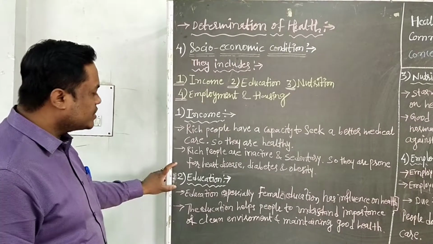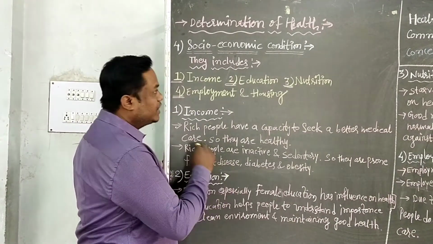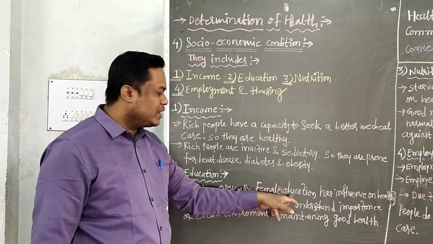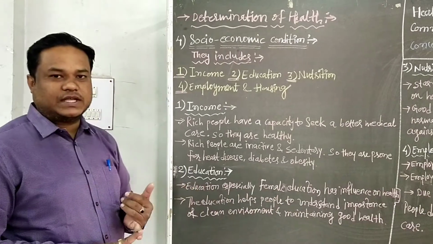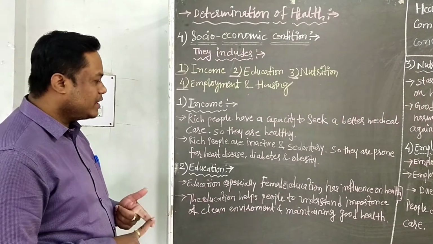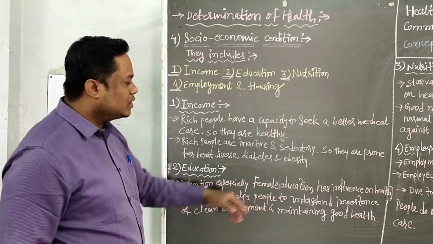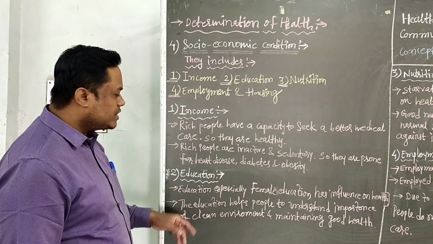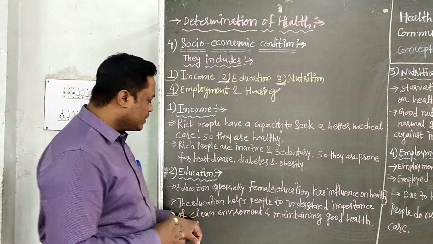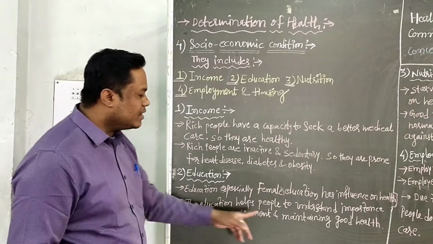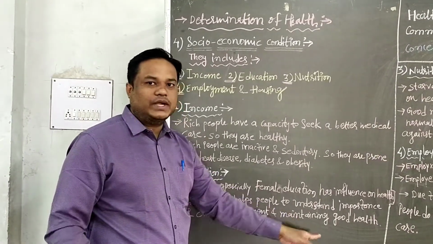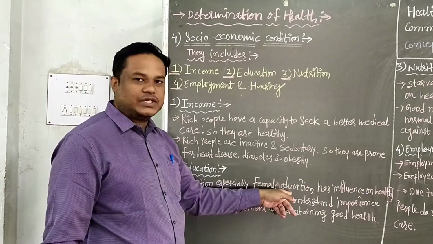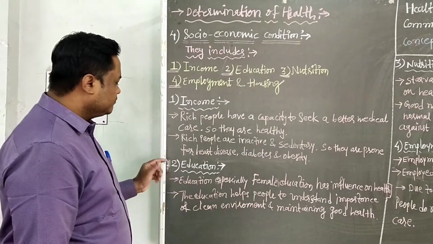Then second is education. Education is very important for the determination of health and for good health, especially female education. Female education covers pregnancy, menstruation, lactation, and family planning. Females are more educated for good health. Female education has an influence on health. Education helps people to understand the importance of a clean environment for good health, and second, maintaining good health. How to maintain good health mostly depends on education, especially female education. It is important for good health.